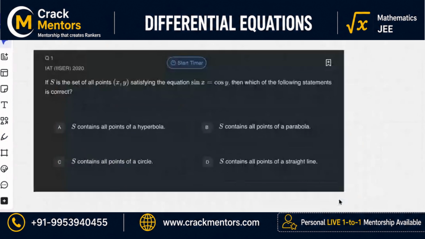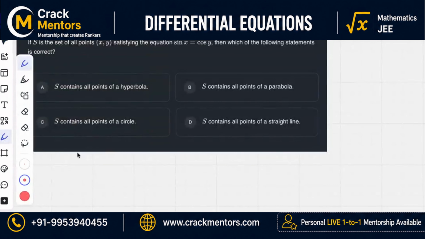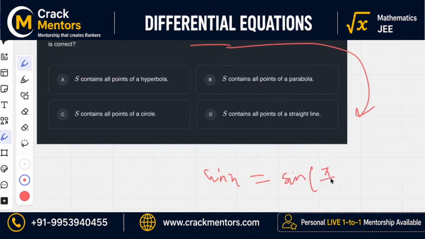If S is the set of all points satisfying the equation sin x equals cos y, then which of the following statements are correct? Oh, this is a good question. Can I do one thing? Can you try to write cos y in terms of sine? So that would be sine of pi by 2 minus y, correct?